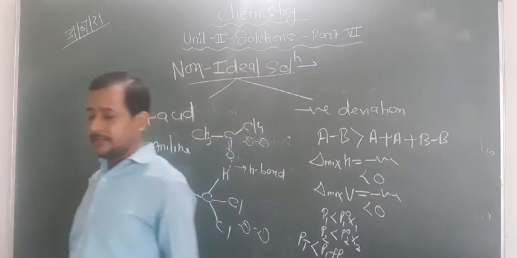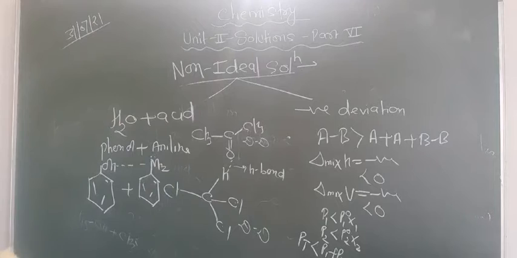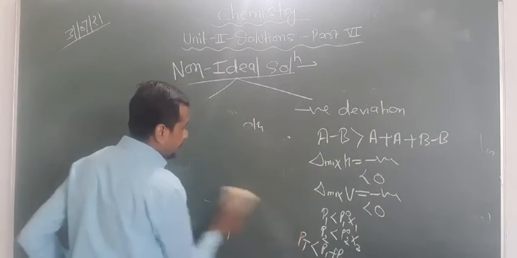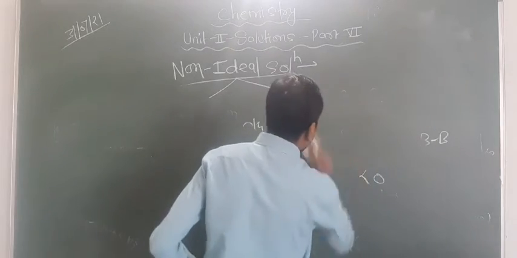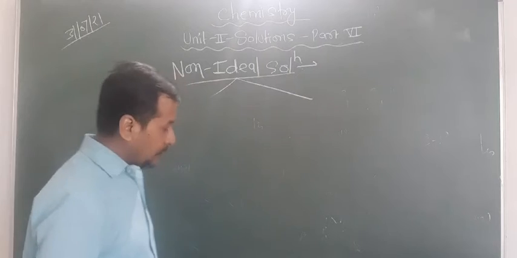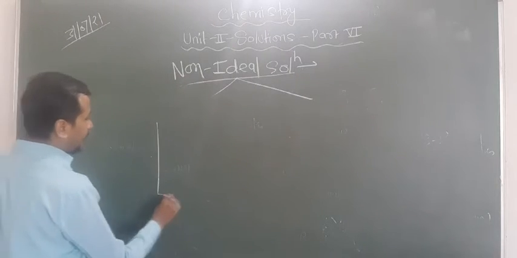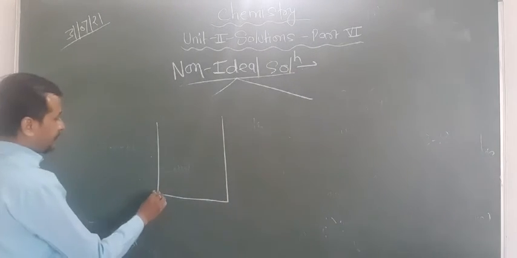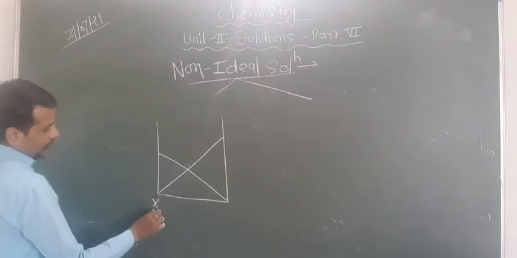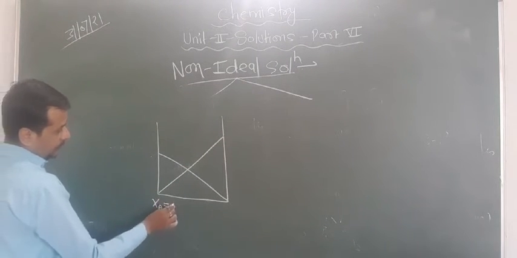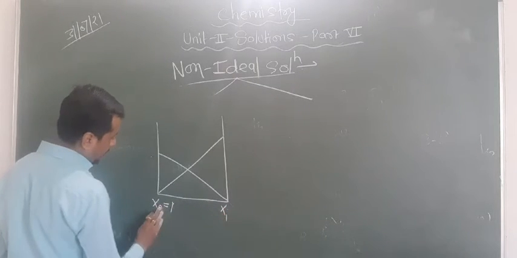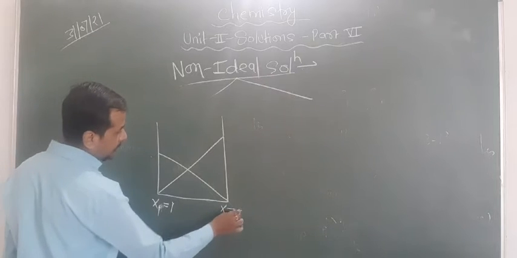These are basically some basic facts regarding non-ideal solutions showing negative and positive deviation. Now look at the graph. One graph is drawn like this. Here xa equal to 1, or you can say x1 equal to 1, here 0.